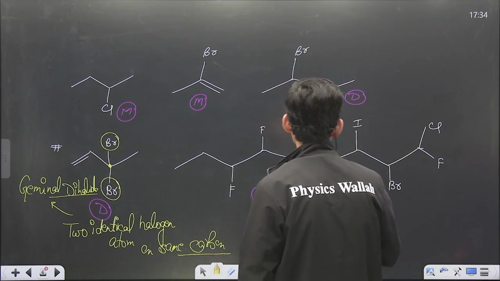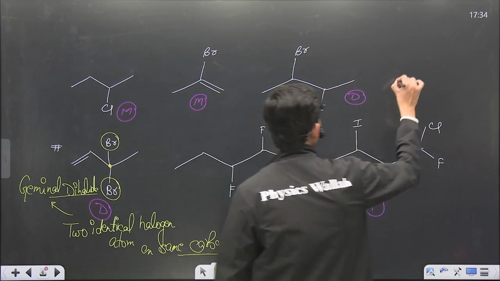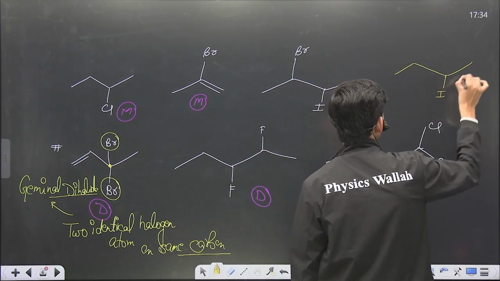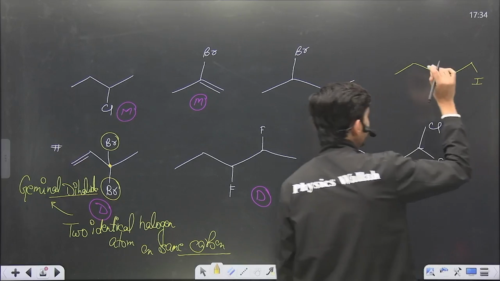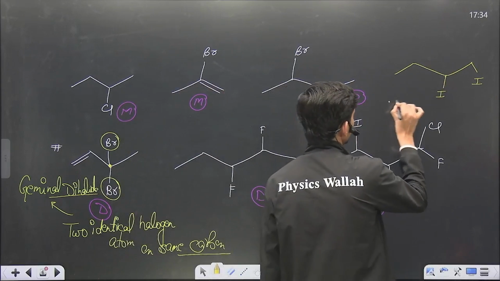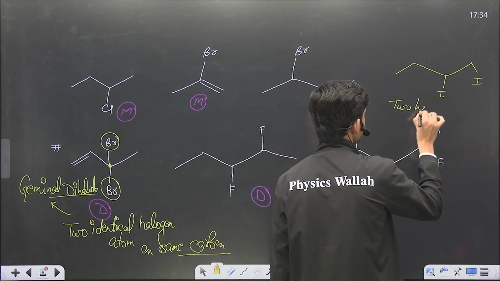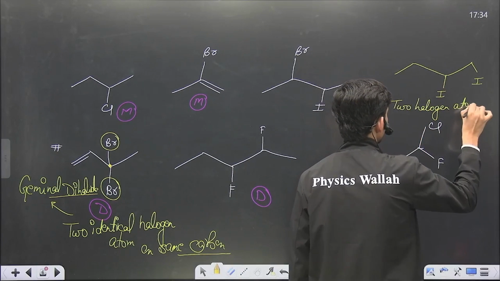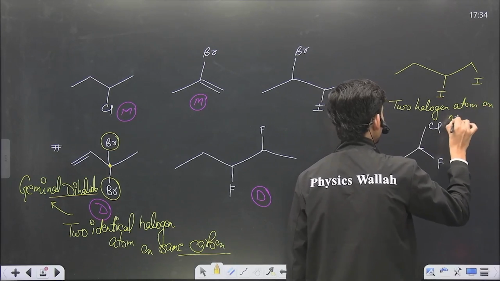Similarly, if we have a hydrocarbon having two identical halogen atoms on neighboring positions.